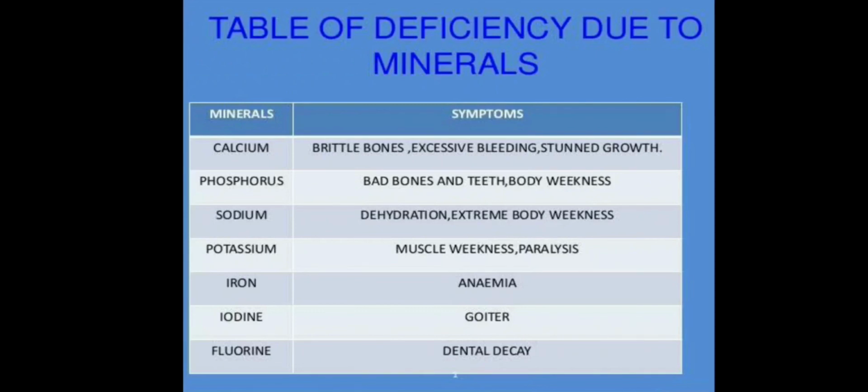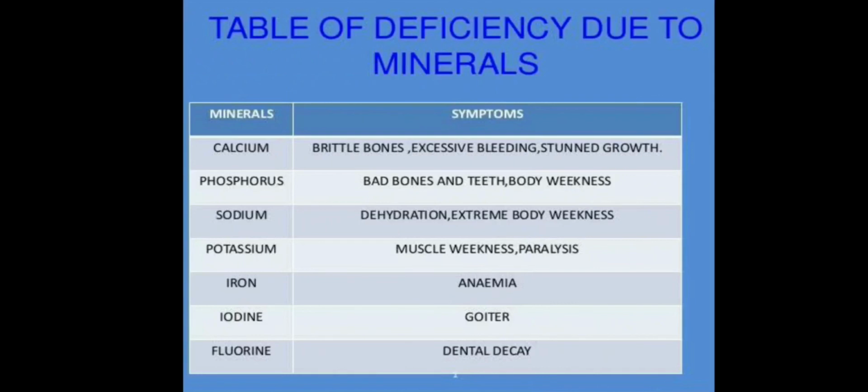Iron mineral is necessary for making hemoglobin present in red blood cells. So deficiency of iron means deficiency of hemoglobin in our blood. Now the function of hemoglobin is that it carries oxygen to our body. Deficiency of hemoglobin means the blood of the person is not able to carry sufficient oxygen to all the body cells to meet their requirement for the oxidation of food. So this leads to anemia.